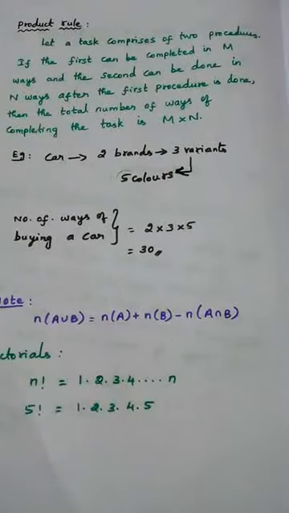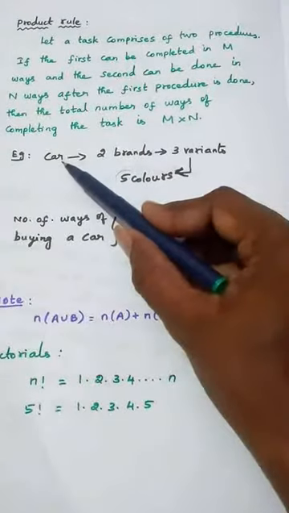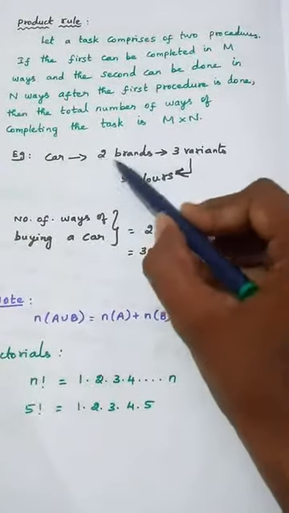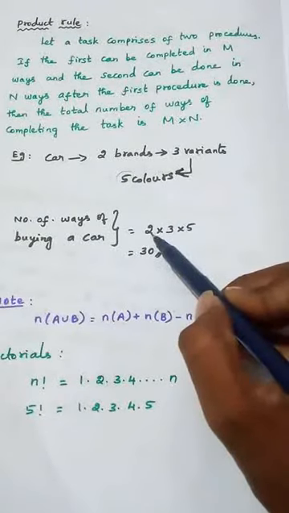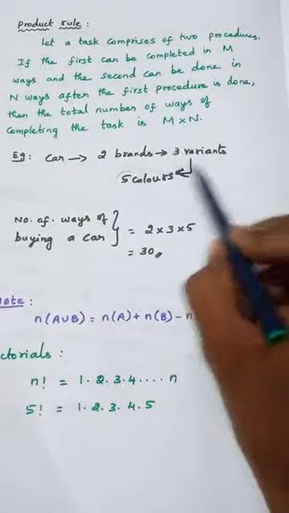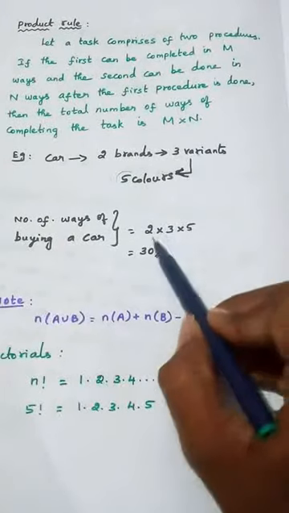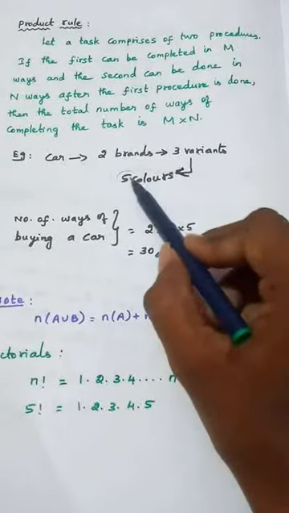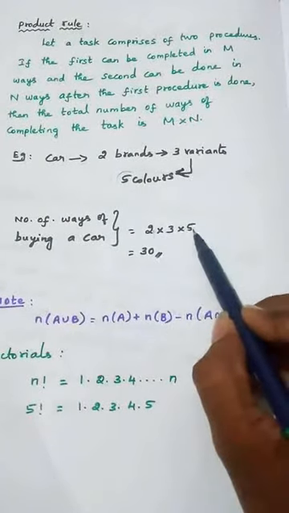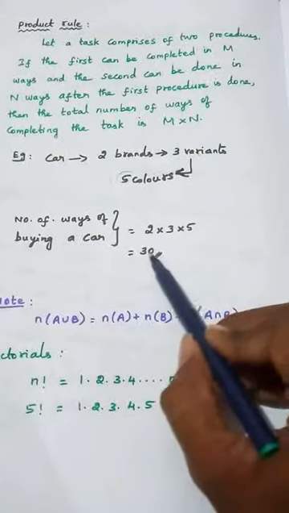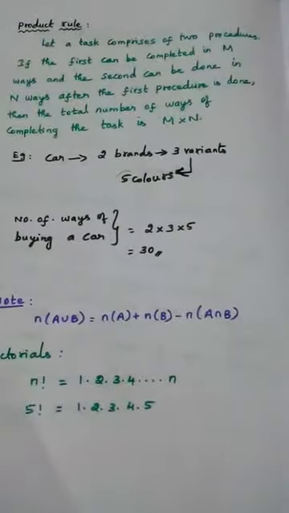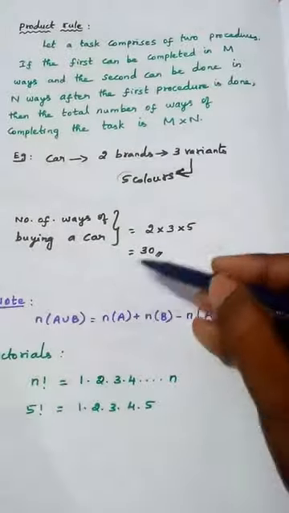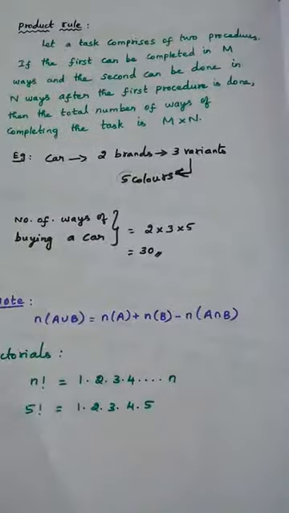So you should understand clearly what is sum rule and what is product rule. This is the best example of buying a car. He is having 2 brands. So for selecting a brand, he is having 2 ways. Out of which what is the variant he has to choose, for that he has 3 ways. After selecting brand and variant, he needs to choose the color. For that he is having 5 ways. So 2 into 3 into 5, 30 ways he can buy this car. So 30 different options are available for him to buy this car.